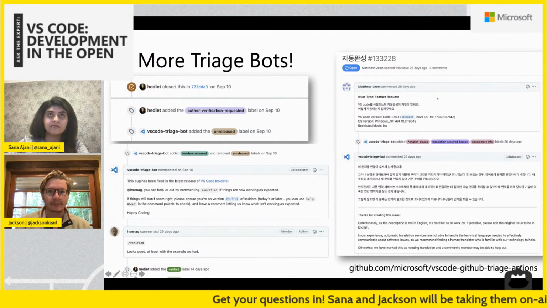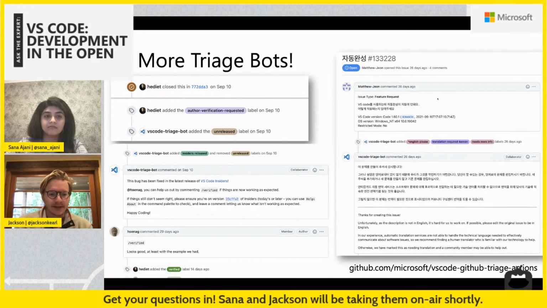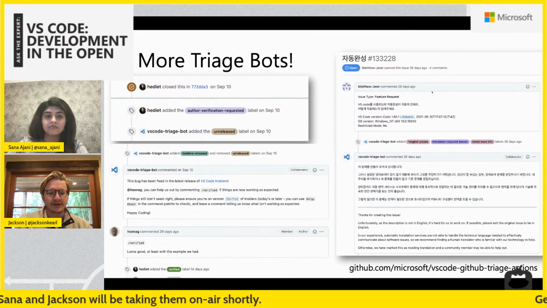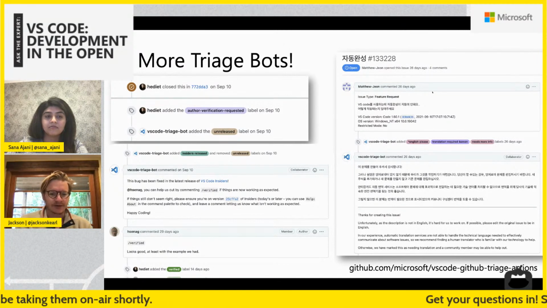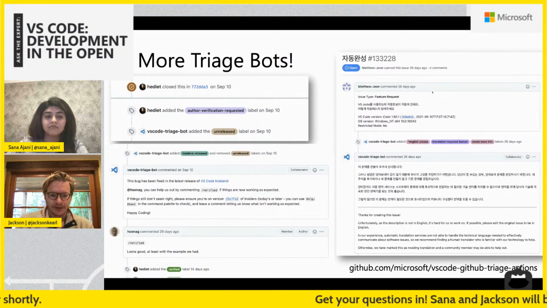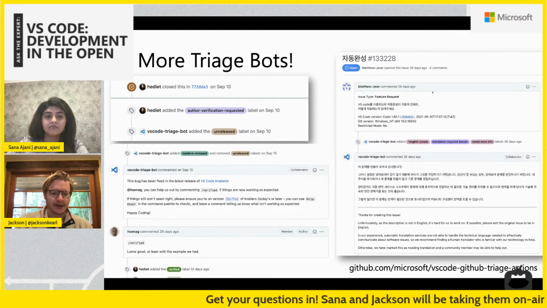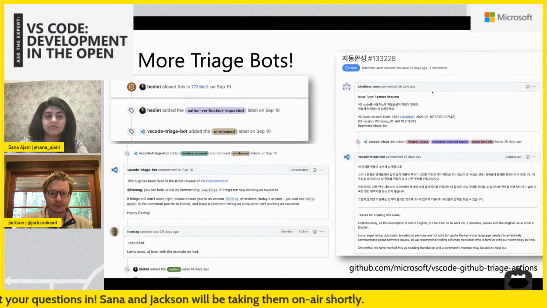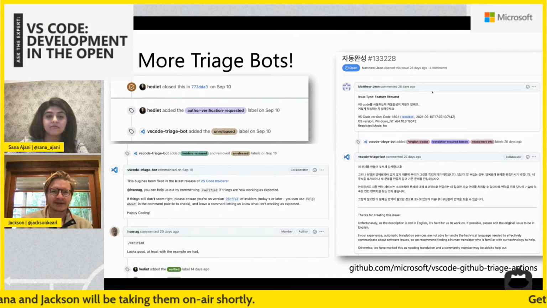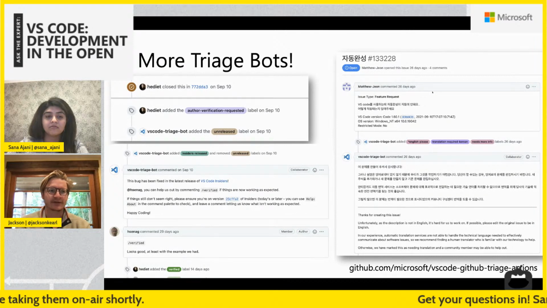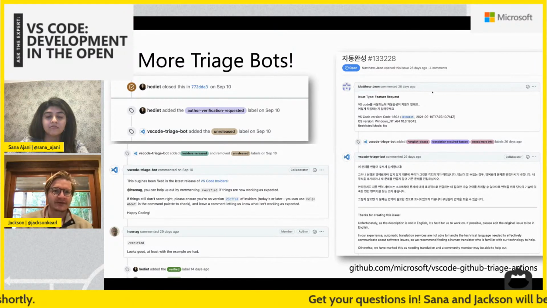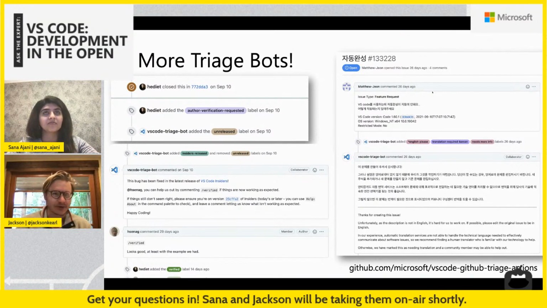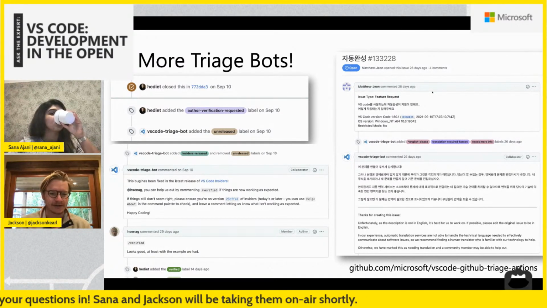Another cool instance of developing in the open is the insiders release bot, and author verification. Anytime an issue is closed, we track with bots when it gets released into insiders. For some issues that are really difficult to track down, a lot of times the author will say, oh, I have this Windows VM, which is in WSL, and that's connected to this machine, which is running this super old version of this thing, and it doesn't work.